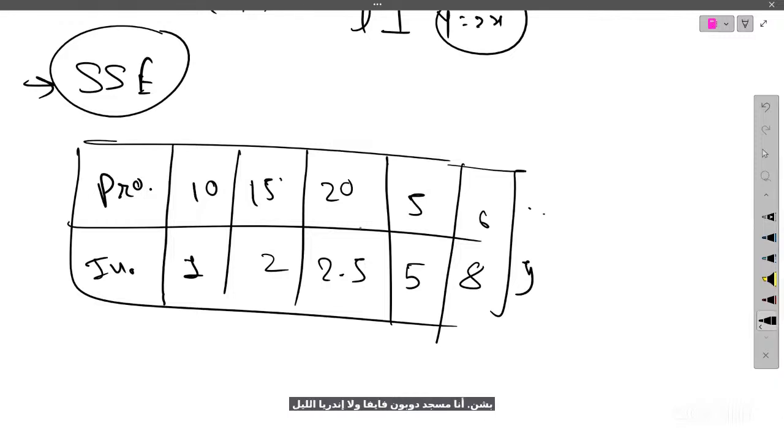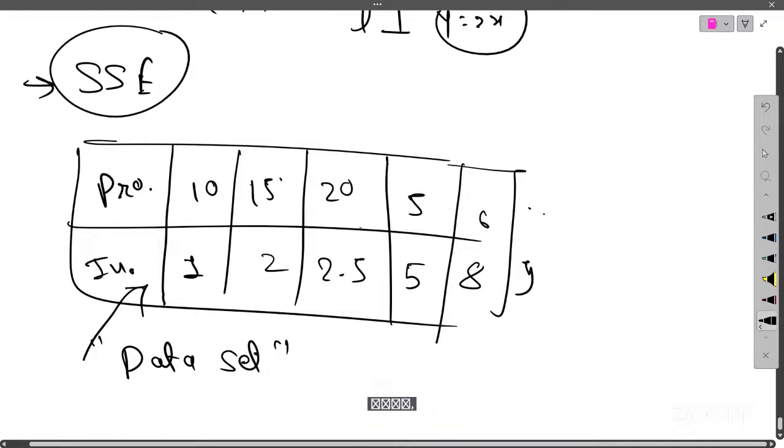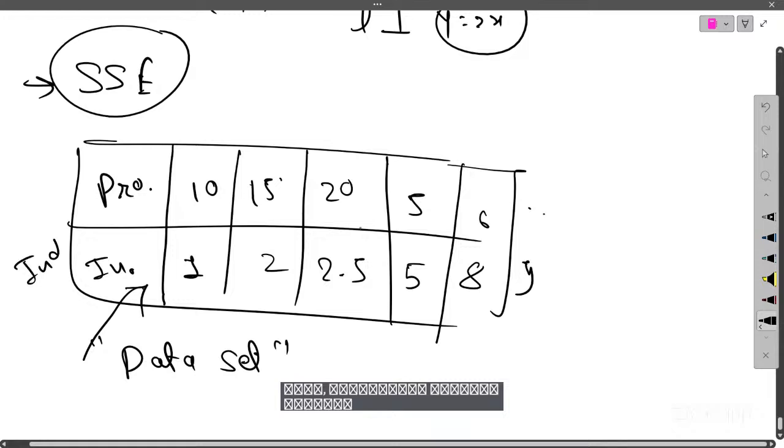And here you have a data set. So what is this? This is your data set. I mean, it's not the definition of a data set, I'm just calling it your data set. You have some points. Ultimately you have one independent quantity and one dependent quantity, right?